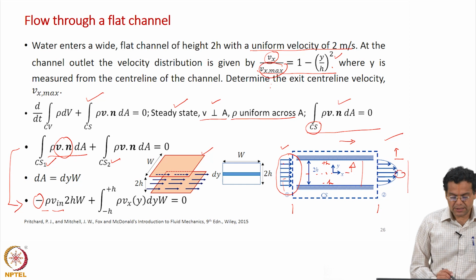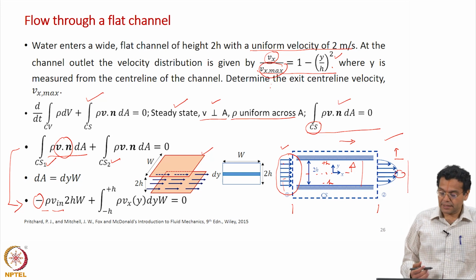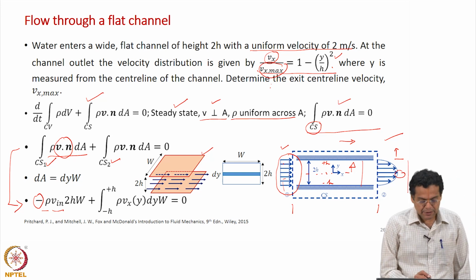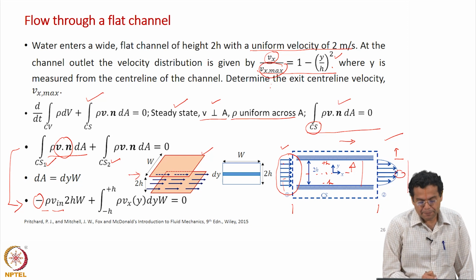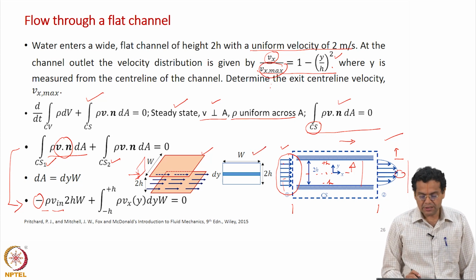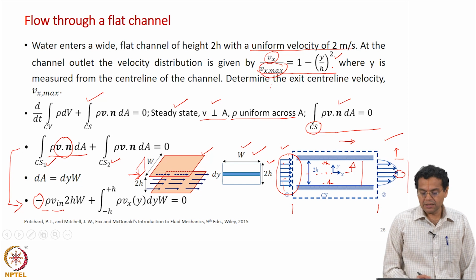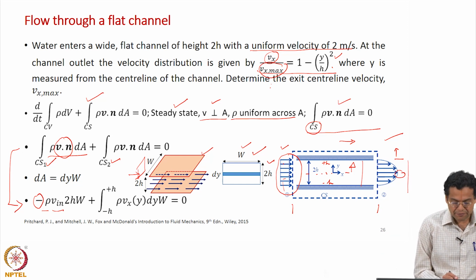And then what is the area? The velocity is constant across the entire area. What is the area we should take? We have flow between two parallel plates. So, the cross sectional area of flow is what is shown here. The width of the plate is shown here as W. The distance between the two plates is 2h. So, W into 2h is the area through which water flows inside. When I take rho into V dot n constant outside, I have integral dA, which is A.